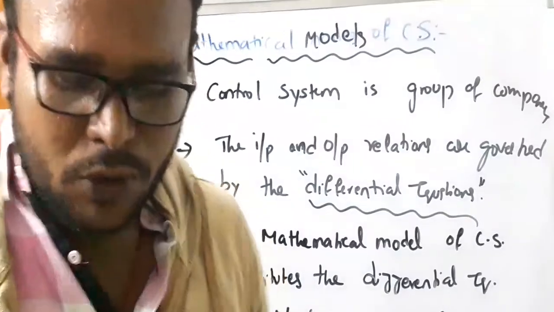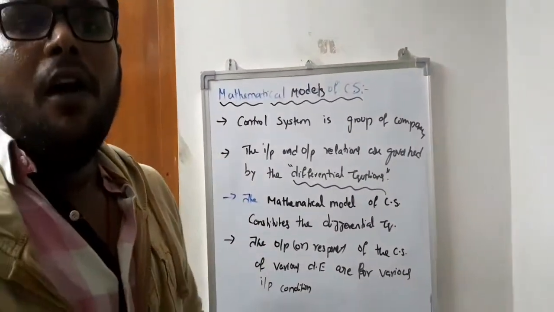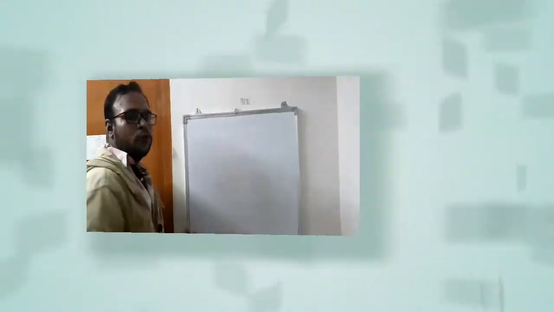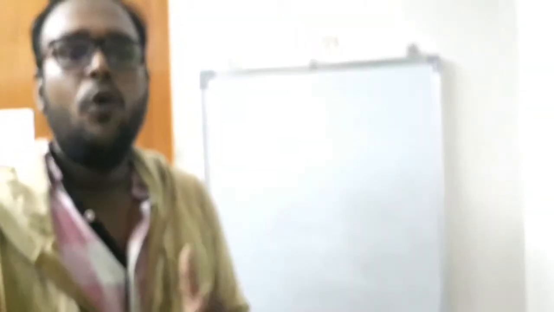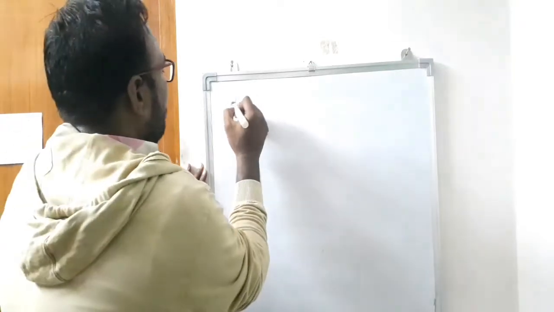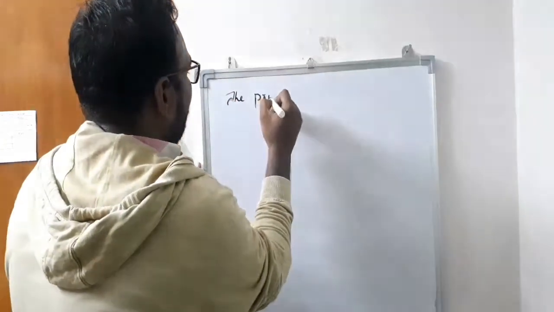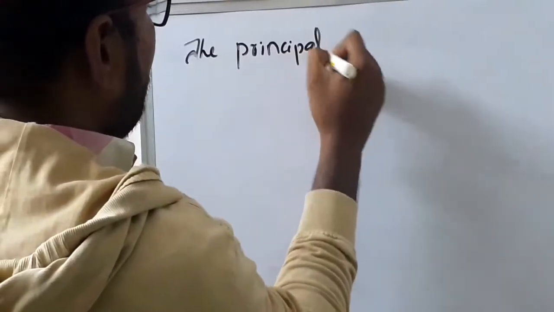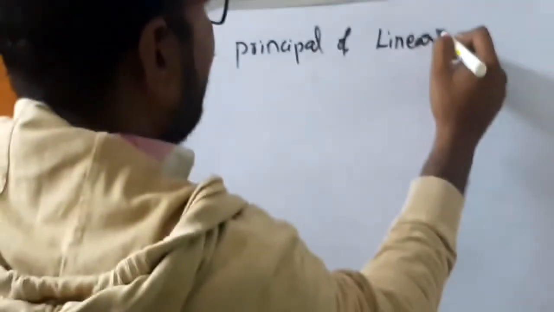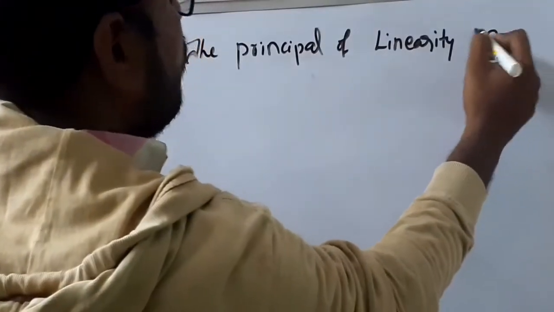Now we are going to use one more principle, the principle of linearity, for the differential equations. Now we are going to see the principle we operate on the mathematical models. The principle is the principle of linearity or superposition.